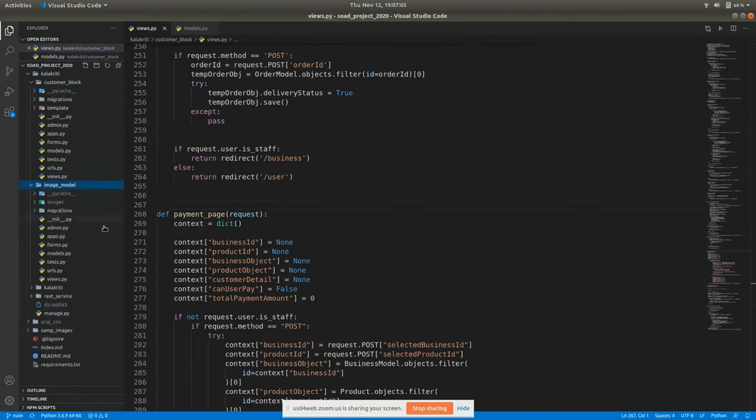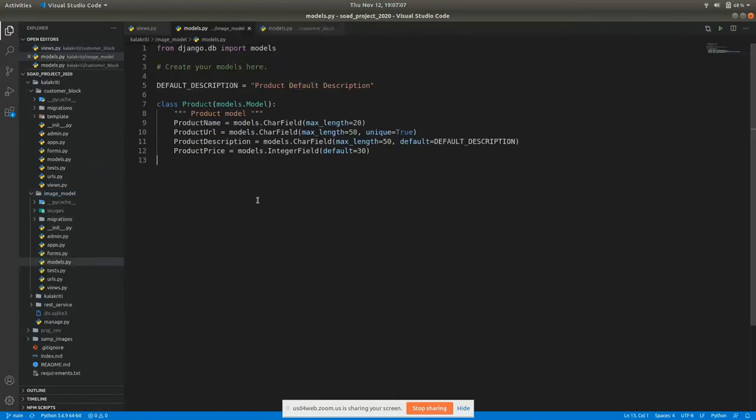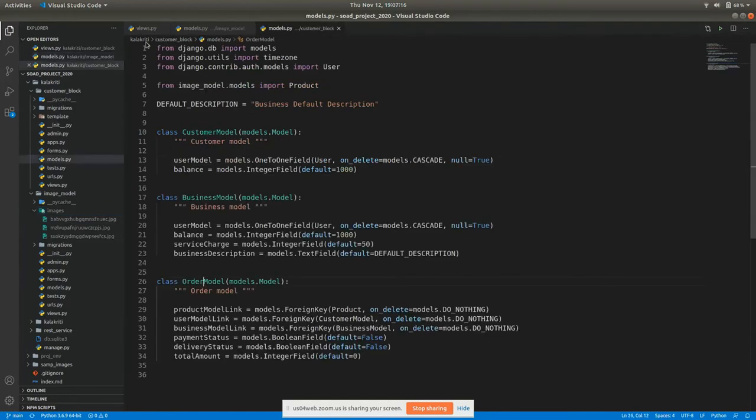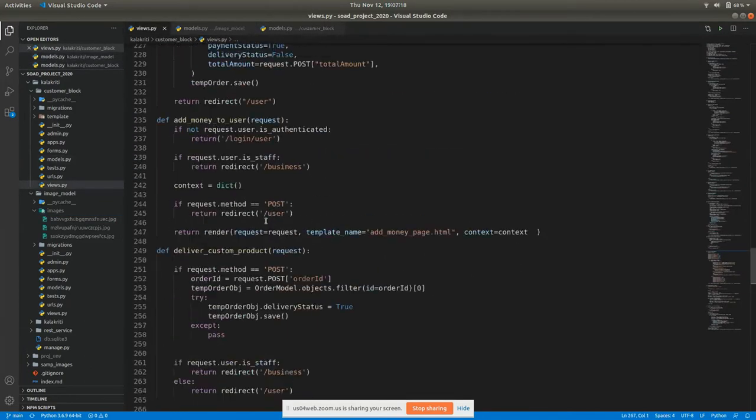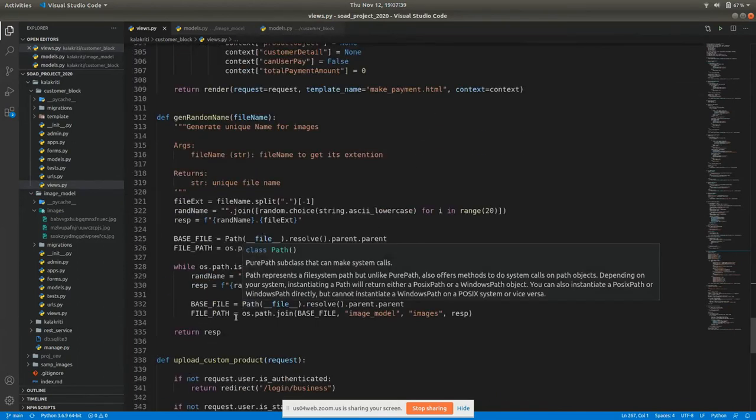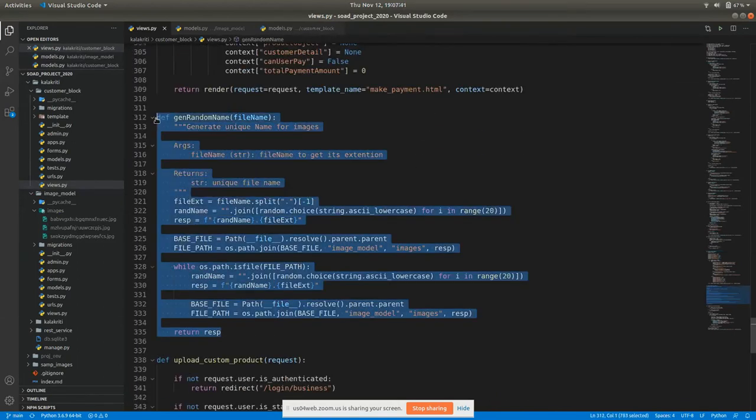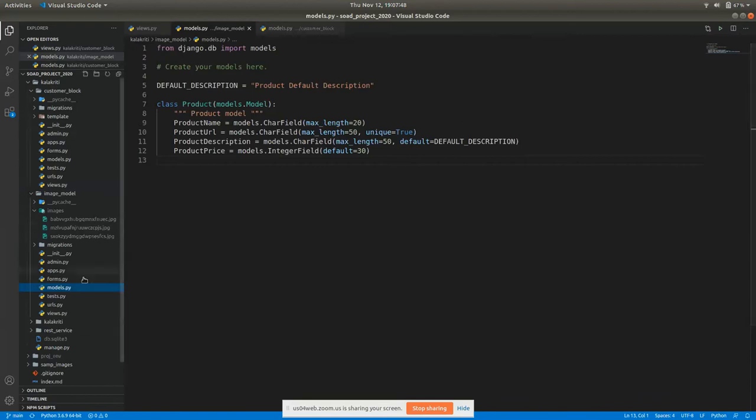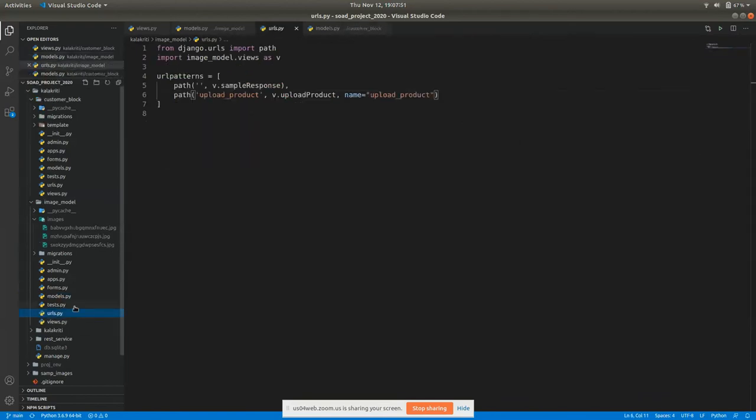On the image side, where the images are stored, there is a specific model called product, which is responsible for storing those files. The files are stored here with a random name. A special random name generator was used for it. This is the very specific file, the random name generator, making sure that no image file that is created has the same name, to make it anonymous, and the model and the corresponding URLs for it.